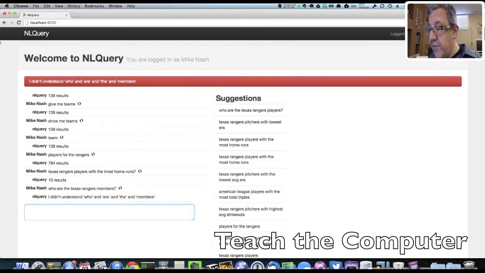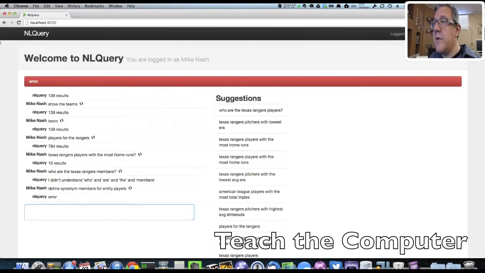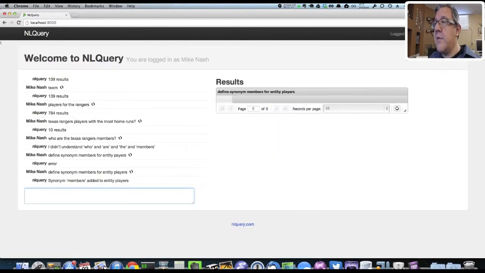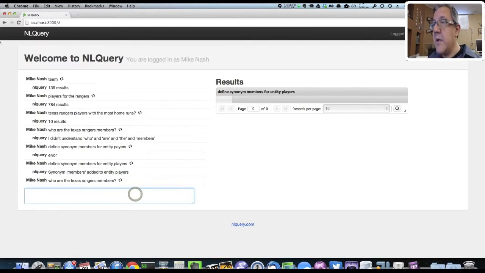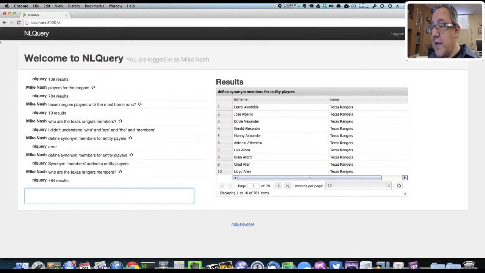Again, a system administrator must have permission to do this. Define members for entity players. Oops. Define synonyms for entity players. There we go. So now, if I go back and I use this little icon to say, who are the Texas Rangers members again, now the system understands.